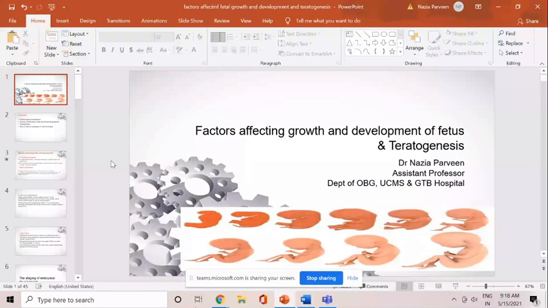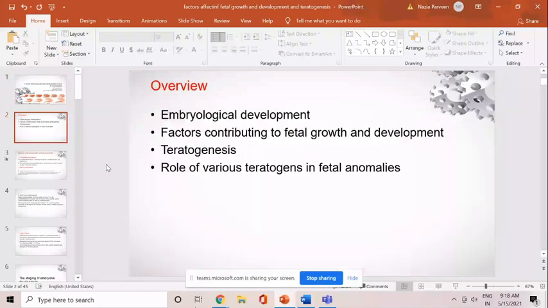So today's topic is factors affecting the growth and development of the fetus and something about teratogenesis. When we talk about the growth of the fetus, we should know the basics of embryological development of the baby. So in today's lecture, I'm going to discuss the embryological development, what the factors are which contribute to the fetal growth and development, and what teratogenesis is, and what the different teratogenic agents are, and what their further effects are on the fetal growth and malformations.